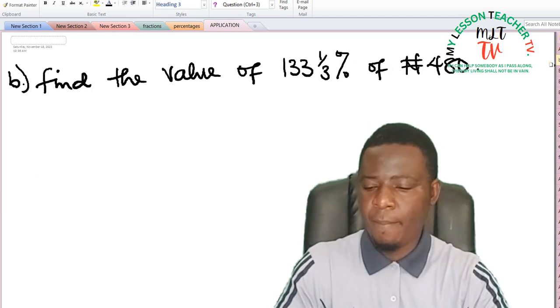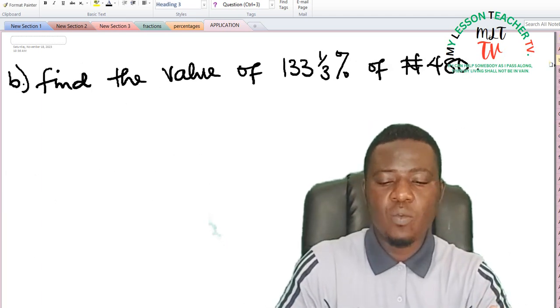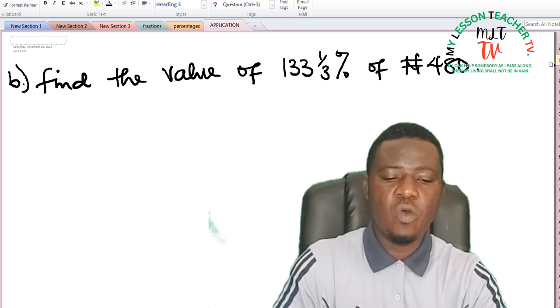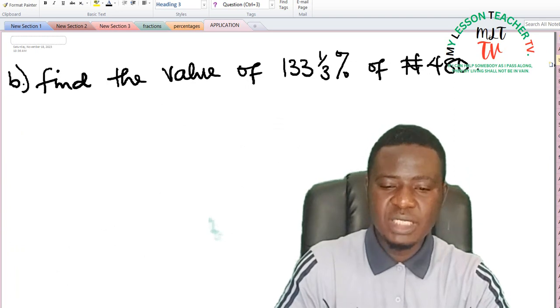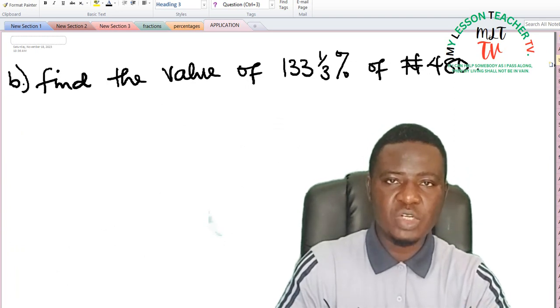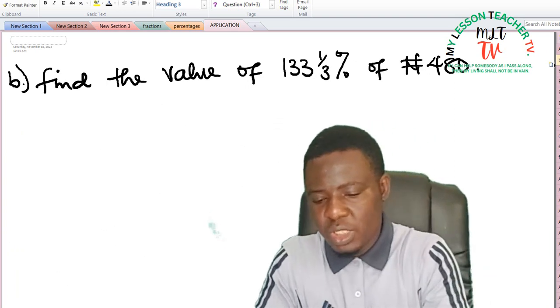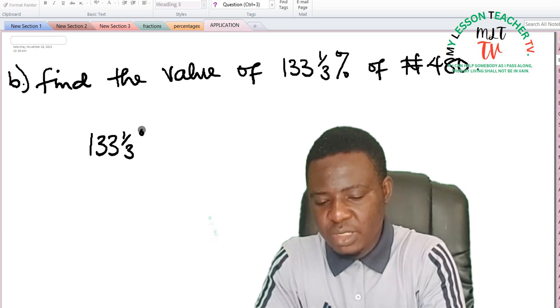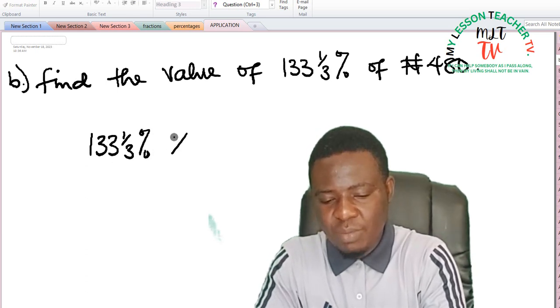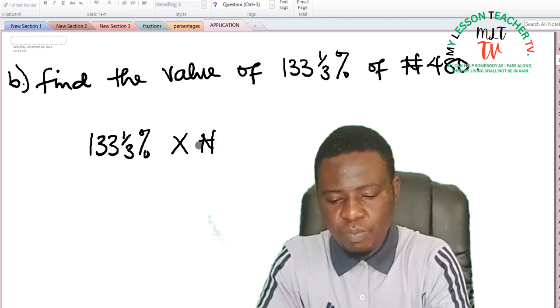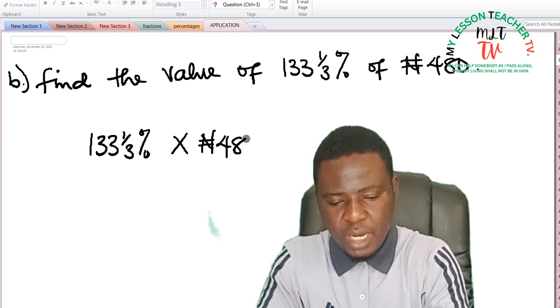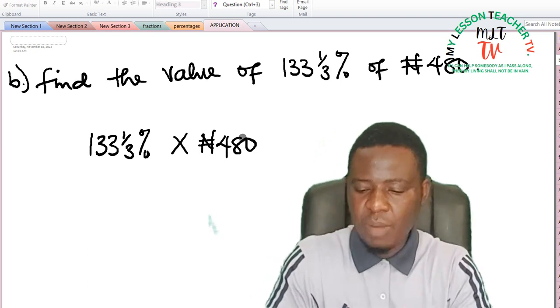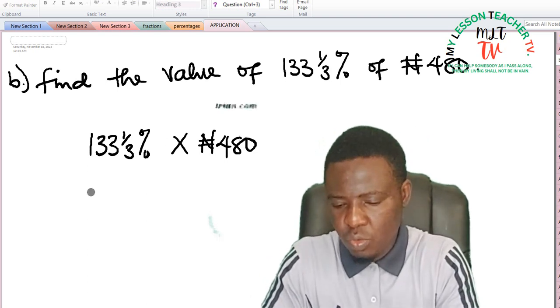Example B, we are asked to find the value of 133 1/3% of 480. We are going to take the same step in expressing the percentage as a fraction and thereafter multiply it by 480 naira. So this is 133 1/3% of, in mathematics, means multiplication of 480. So I'm going to express this as a fraction.